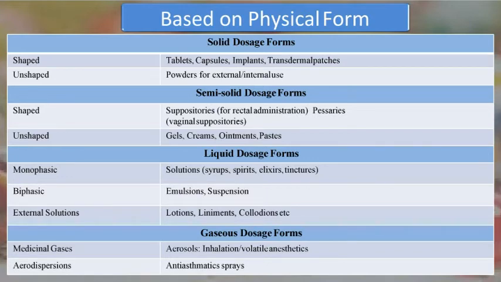For external solutions, lotion, liniment and colloidants are the examples. In the gaseous dosage form, again they are of 2 types, medicinal gases and aerodispersions. Medicinal gases such as aerosols, inhalation, volatile anesthetics, that is nitrous oxide and all, and aerodispersion, that is antihistaminic.